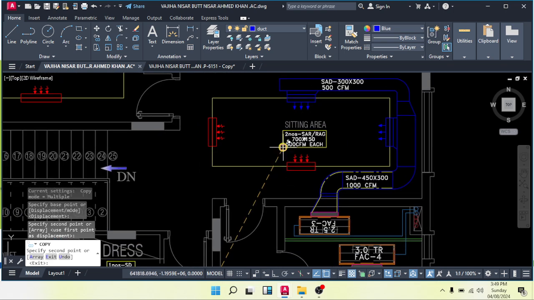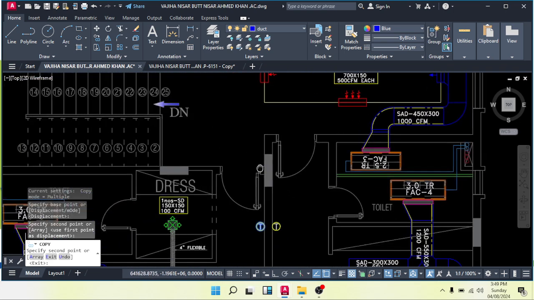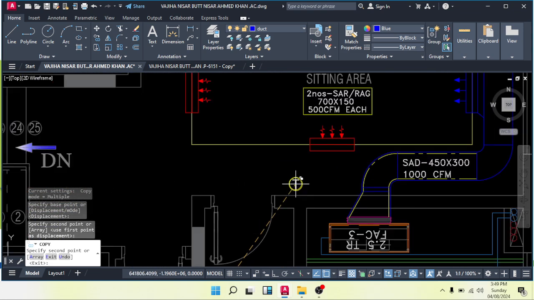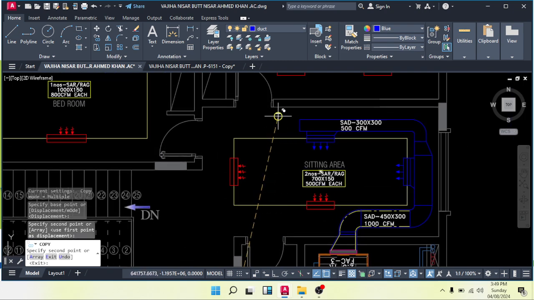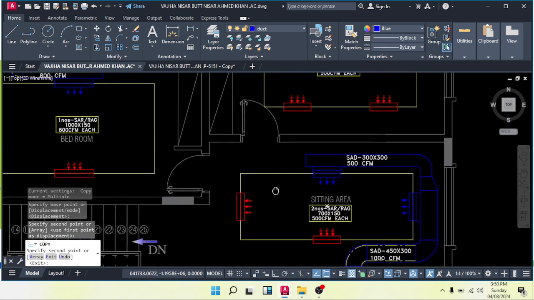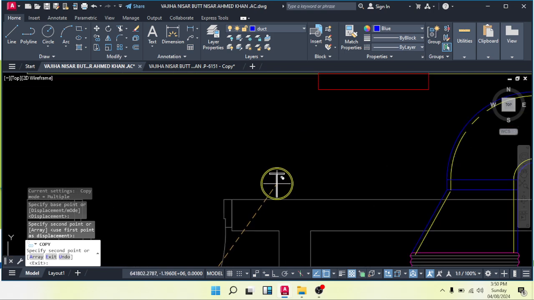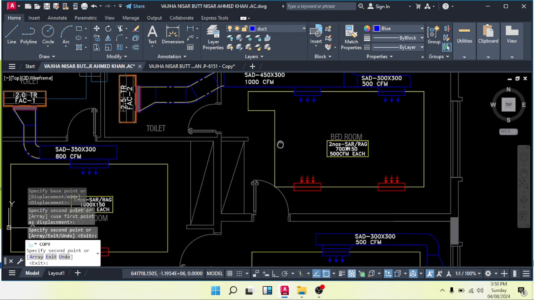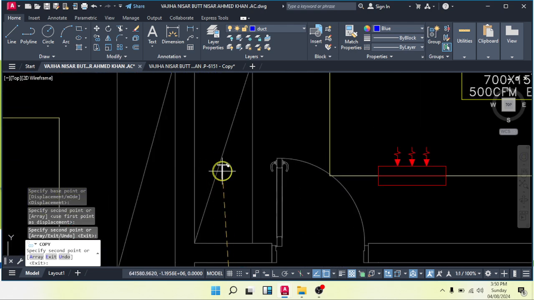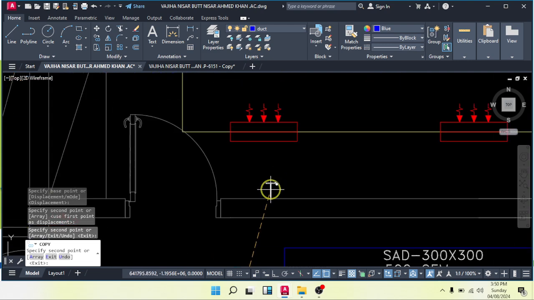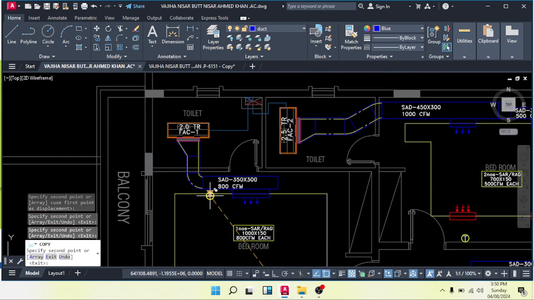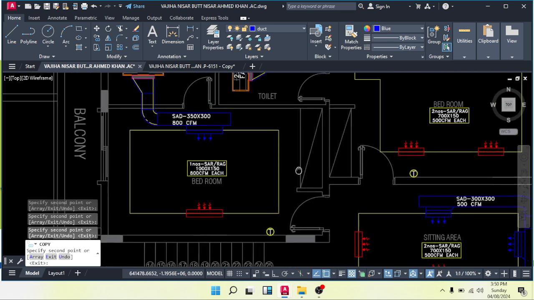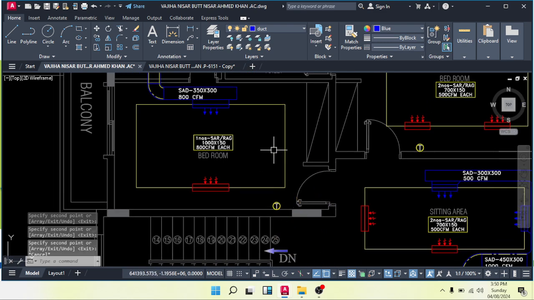Then we have the sitting area. How do people reach the sitting area from here? People will come, and this is a common sitting area. So we can keep our thermostat this side. No need to make this side. This is the kitchen area. Only maids will go this side, so we can keep it here. After that we have this bedroom. Here we have the dresser this side, so we can make our thermostat on the opposite side here. And this is a bedroom, again we can make it here. This side we have our dresser, so we will keep it on the opposite side.